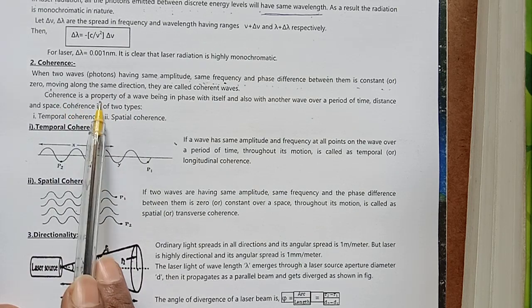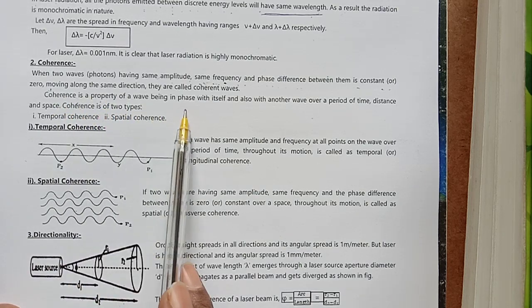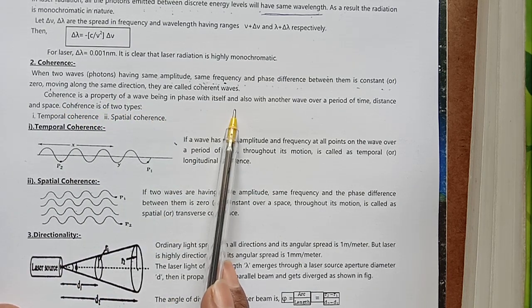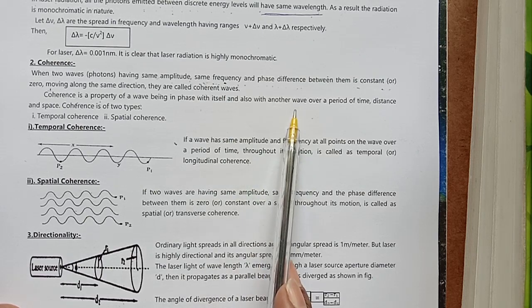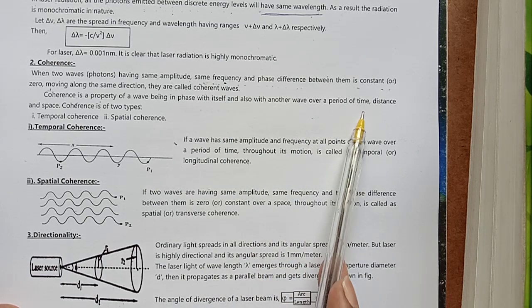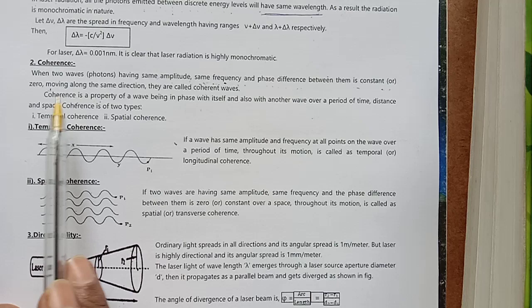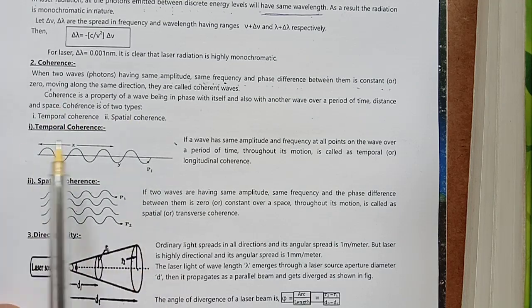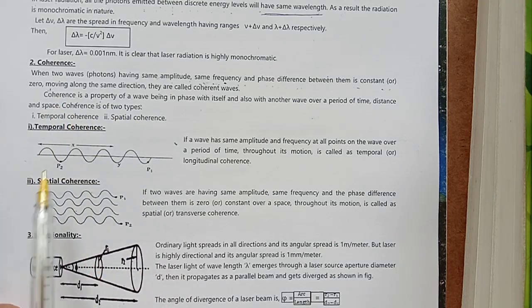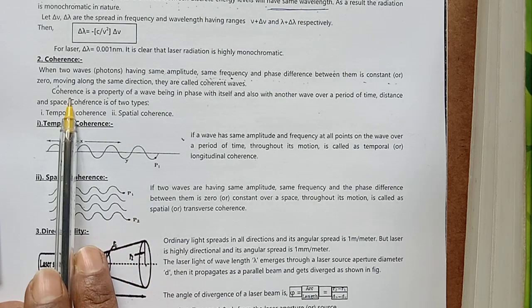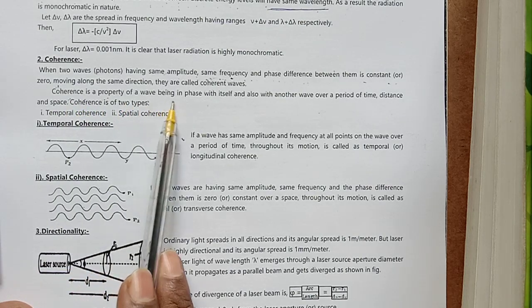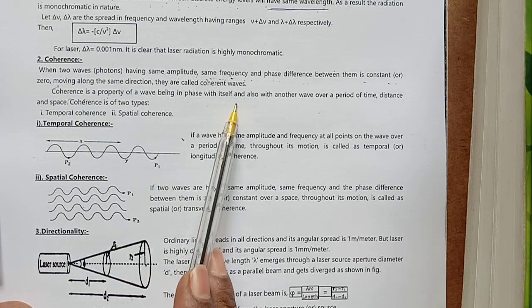Next, coherence is the property of a wave being in phase with itself and also with another wave over a period of time, distance and space. Coherence is of 2 types. So there are 2 types of coherences. Coherence is a property of wave being in phase with itself.